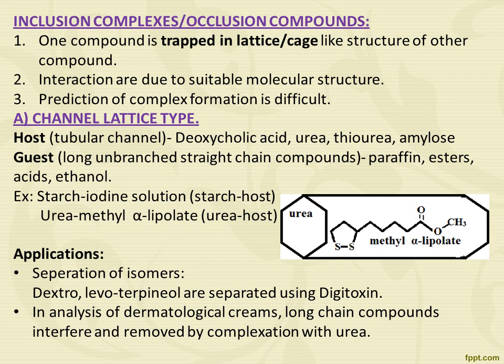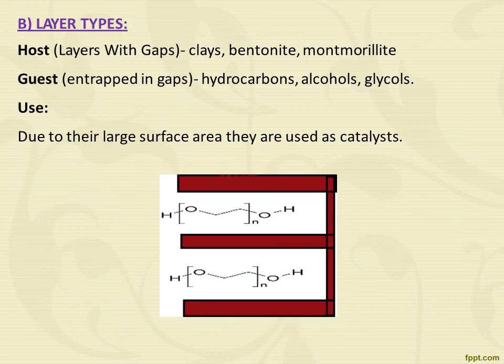The diameter of the canal is 7 angstrom, which is 1.5 times bigger than urea, so larger guest molecules can be accommodated. It also forms inclusion compounds with branched chain and cyclic compounds. The application is separation of isomers. Dextro and levo terpinol are separated using digitonin. And in analysis of dermatological cream, long chain compounds interfere, and they are removed by complexation with urea.